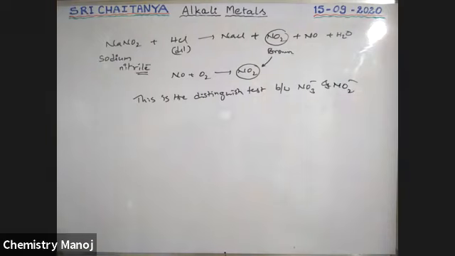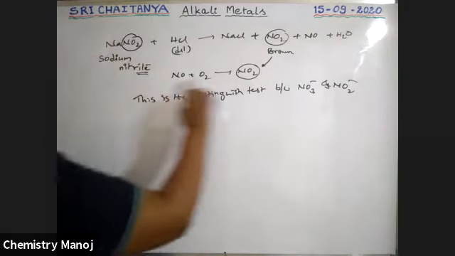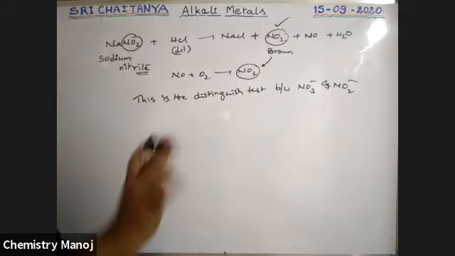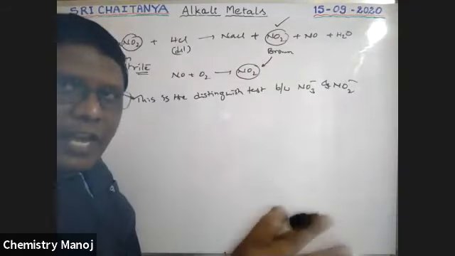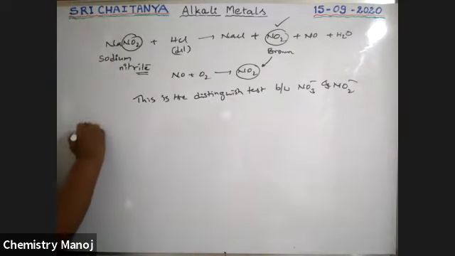Nitrite on reaction with dilute acids gives brown color, but not nitrates with dilute acids.